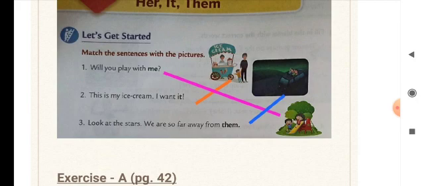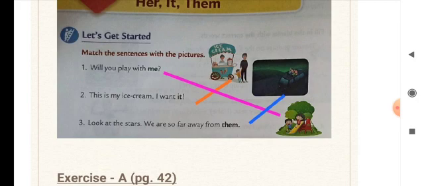I am not saying "will you play with I." No. We say "me" here. Now you understand, children, the difference between I and me? Both are used as naming words for oneself, but the difference is that "I" is used in the beginning as the subject pronoun, and "me" is used as the object pronoun.